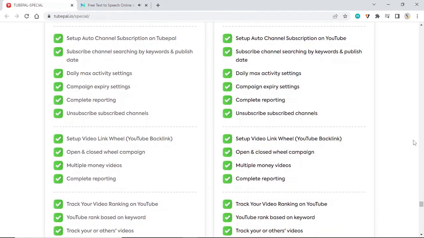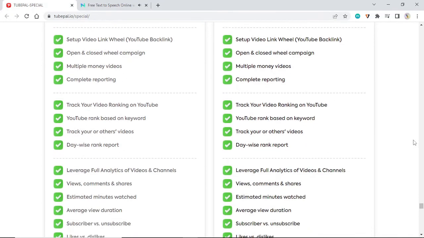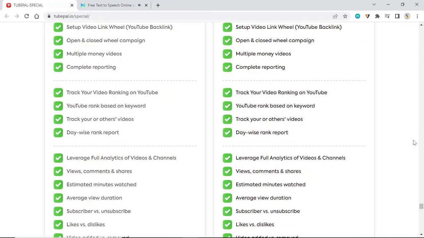Set up auto channel subscription on TubePal. Subscribe to channels searching by keywords and publish date. Daily max activity settings. Campaign expiry settings. Complete reporting. Unsubscribe from subscribed channels. Set up video link wheel. Open and closed wheel campaigns. Multiple money videos. Complete reporting.